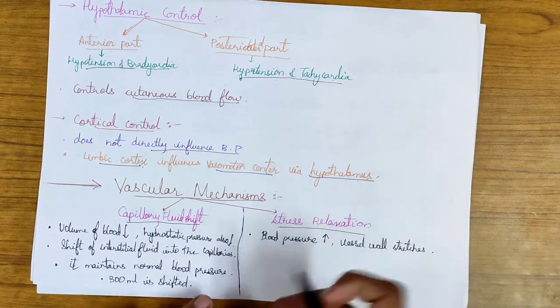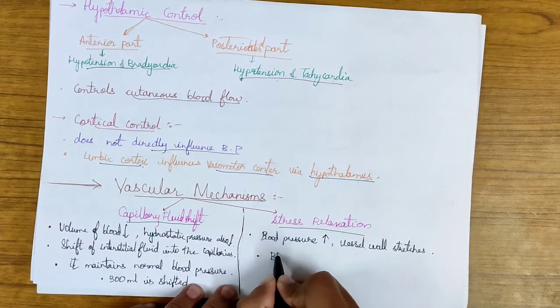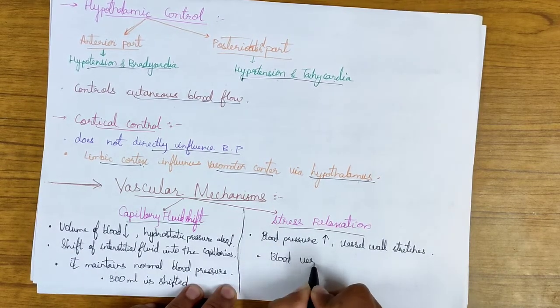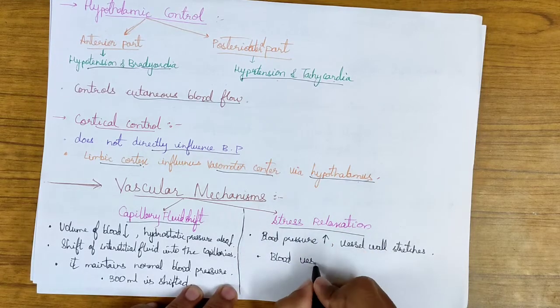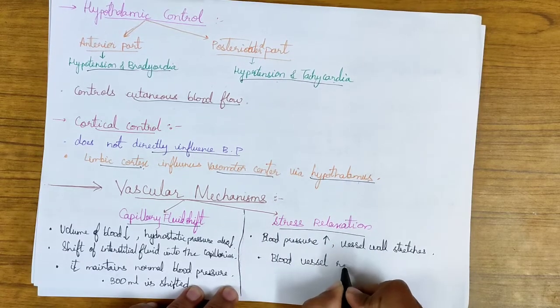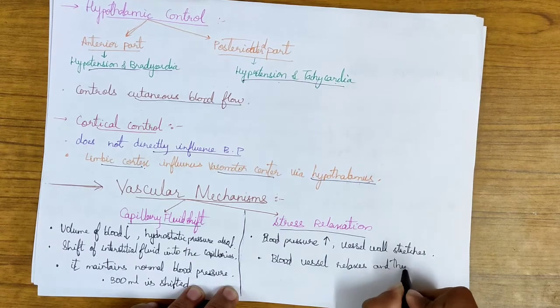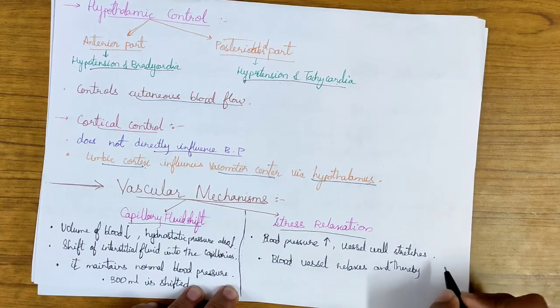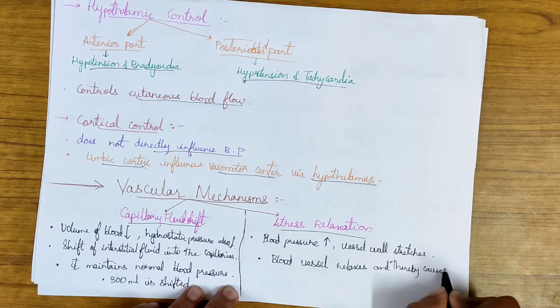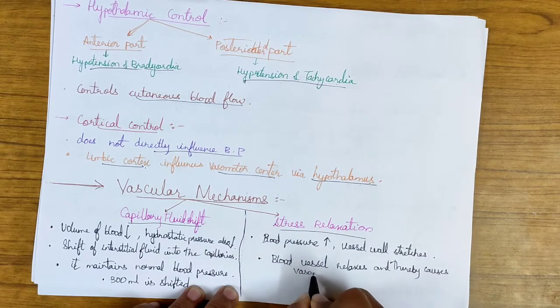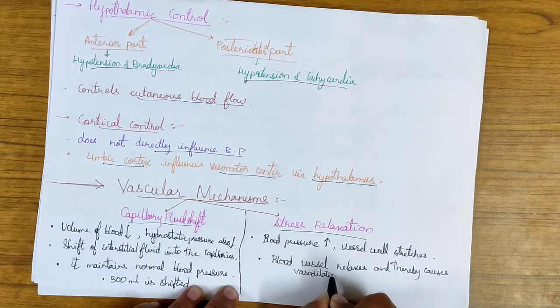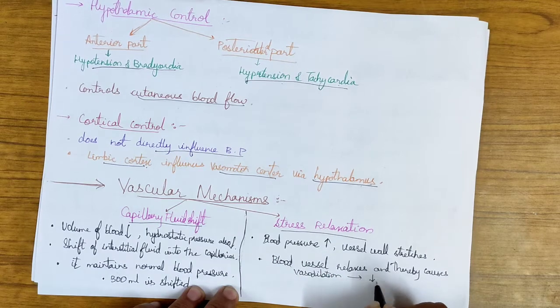To counteract this, the blood vessel relaxes due to the stress relaxation, and thereby causes vasodilation, which decreases the blood pressure.